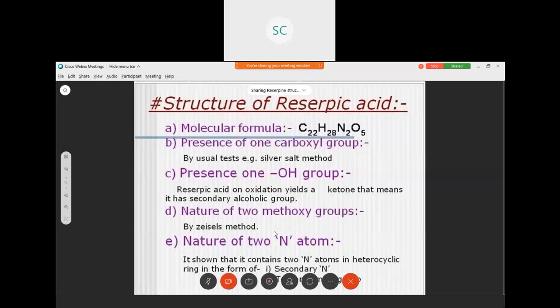Next, nature of two nitrogen atoms. Reserpic acid contains one secondary nitrogen atom. It is identified by acetylation reaction. Another nitrogen is a tertiary nitrogen. It is identified by quaternization reaction.